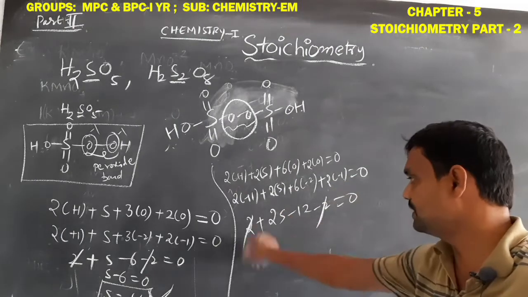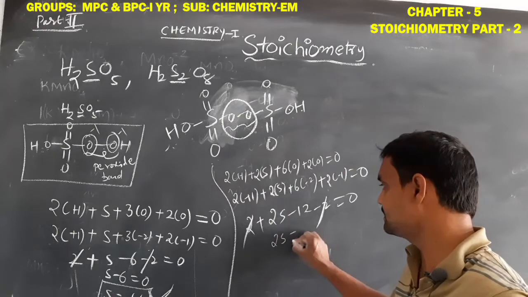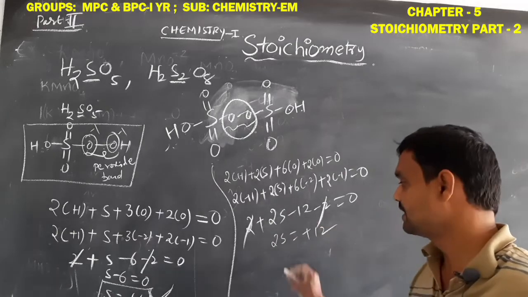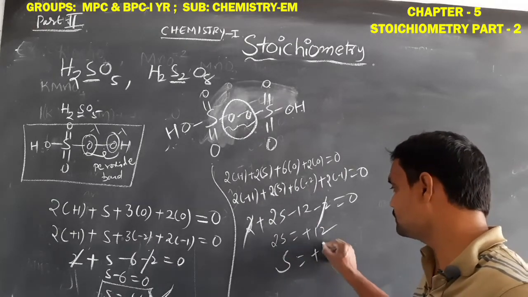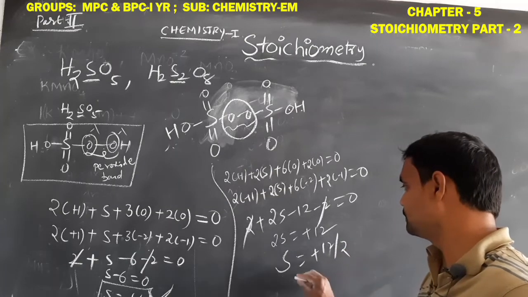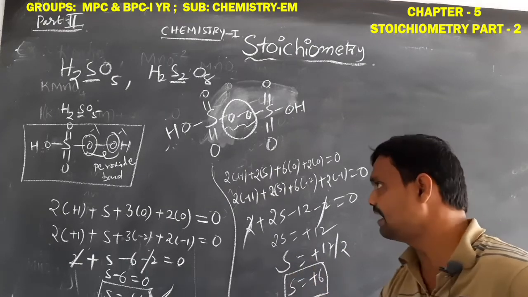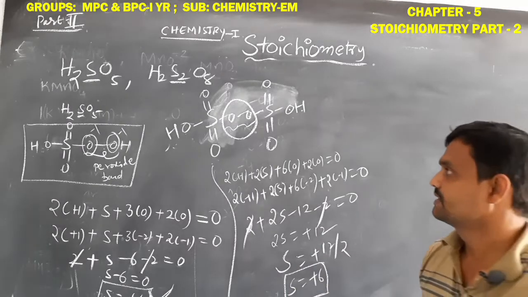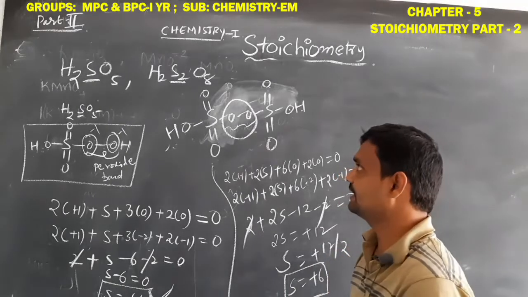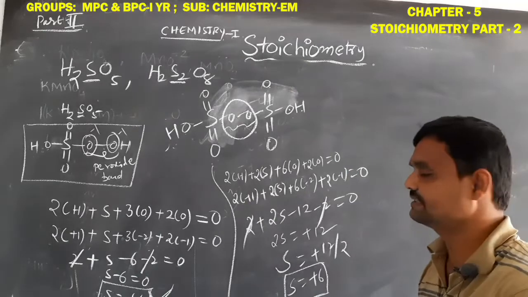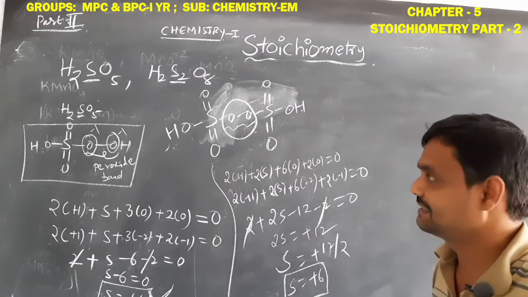So -2 plus 2 get cancelled. 2s is equal to +2. Then each sulfur is equal to plus 12 by 2. Then how much? It is the plus 6 oxidation number. So in H2S2O8, the single sulfur oxidation number is plus 6.